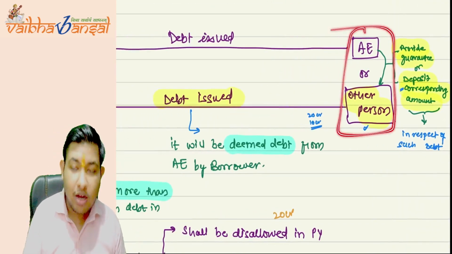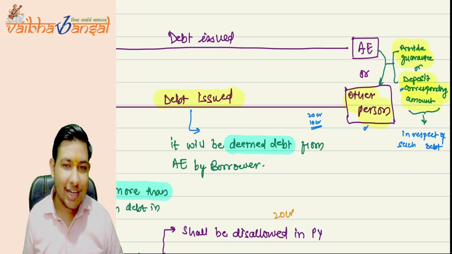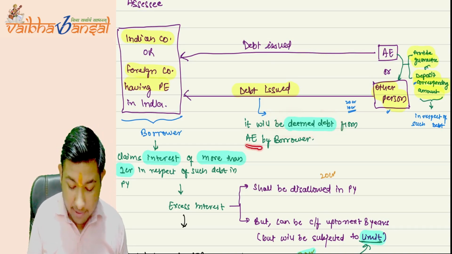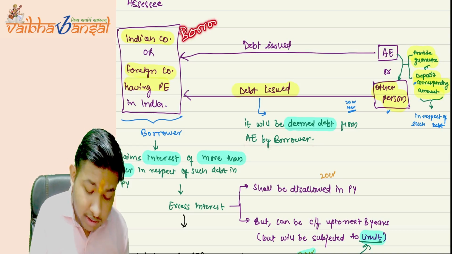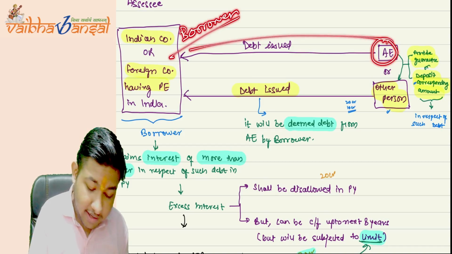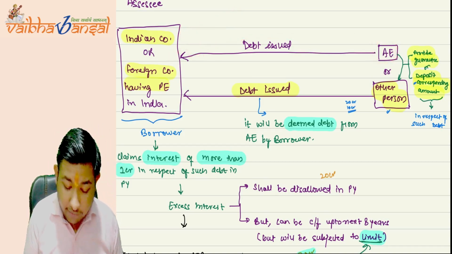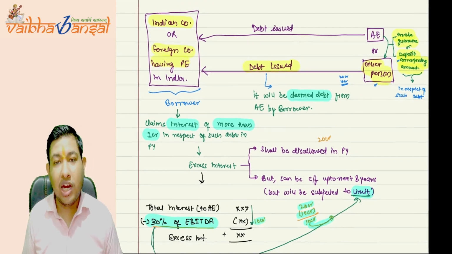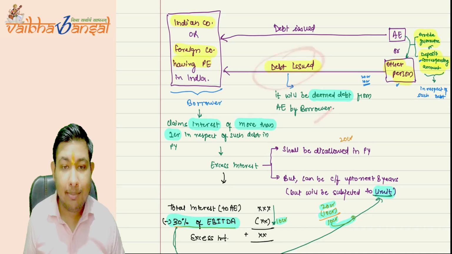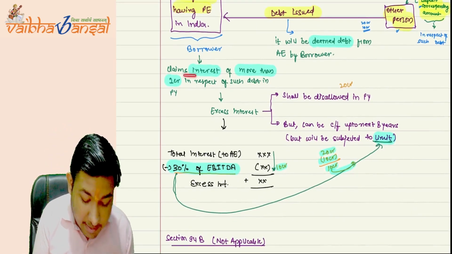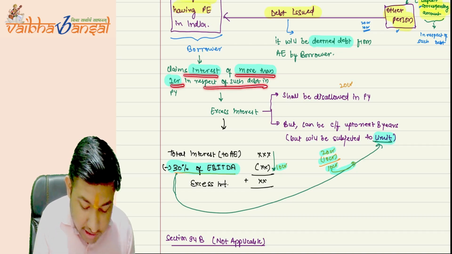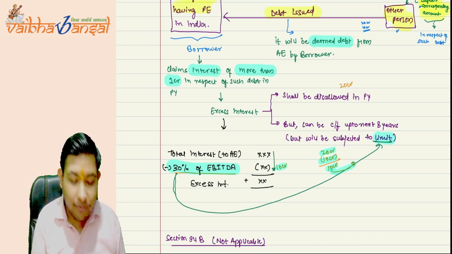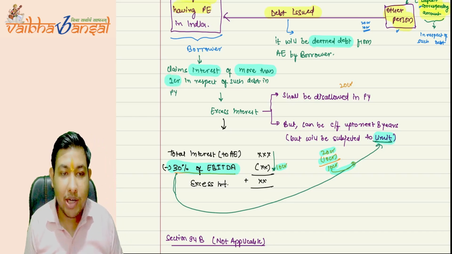There is an agreement between two persons for providing a guarantee or depositing the corresponding amount. If so, then the government is saying we deem it a debt from the AE to the borrower. It will be deemed that the AE has given you a debt. This will be treated as deemed debt, and if the borrower claims interest of more than 1 crore in respect of such debt in a previous year, then we will apply the limitation of interest.